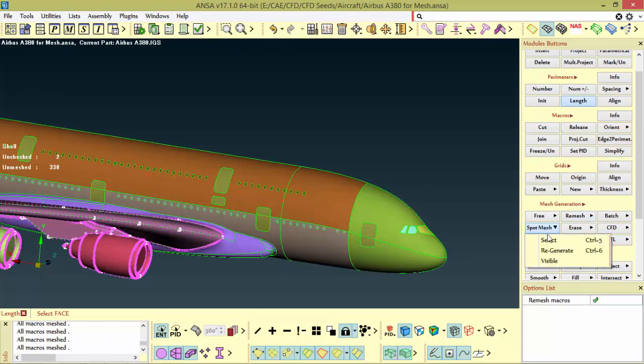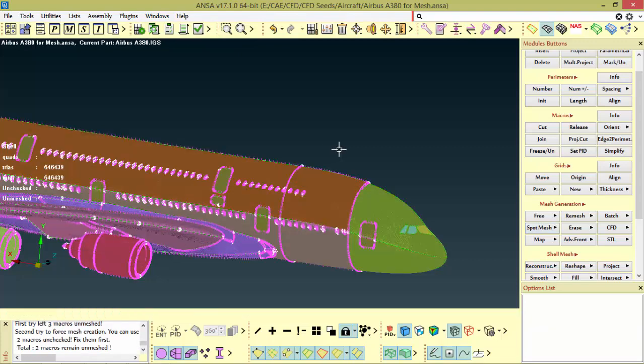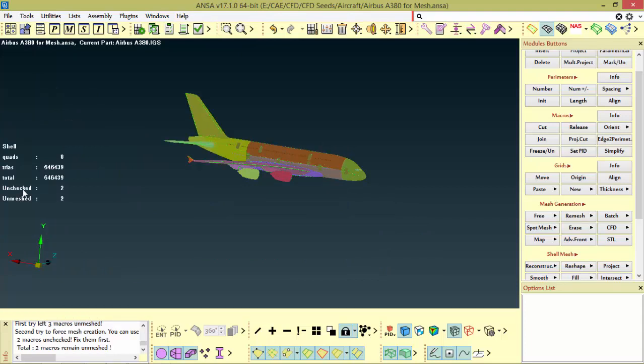We need to apply mesh. Spot mesh visible. See, we have two unchecked faces, that's why we have two unmeshed.